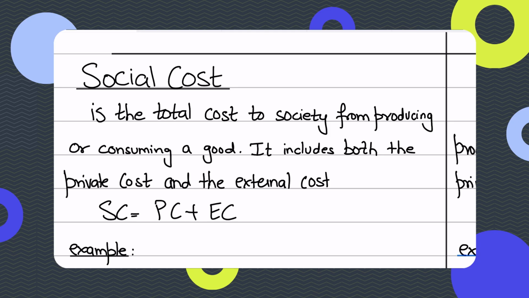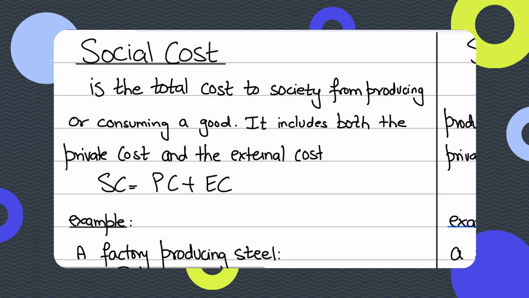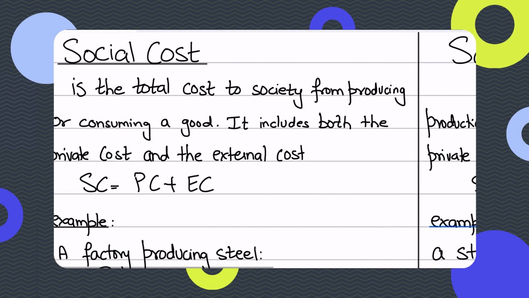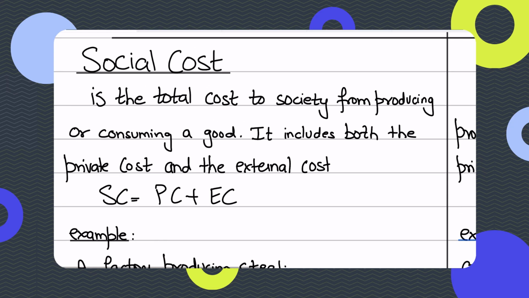The social cost is simply the total cost to society from producing or consuming a good, right? So it includes both the private cost and the external cost. Similarly, social benefit would include both the private benefit and the external benefit. So social cost is simply the sum of the private cost and external cost. That is, it is looking at the cost of consuming and producing from a society's angle.